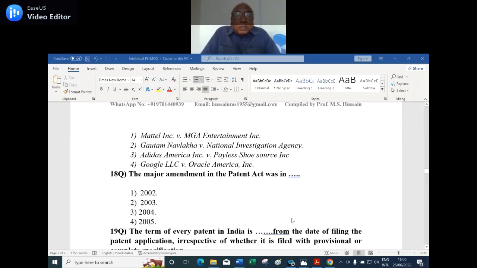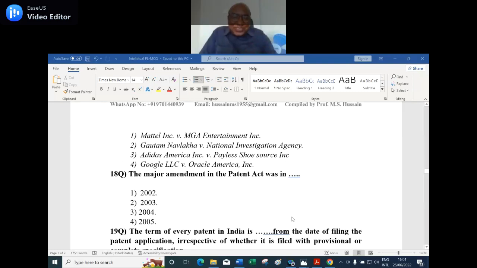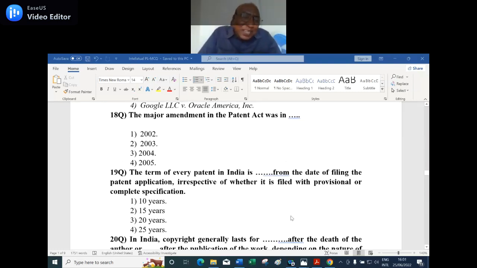So the 18th question is, the major amendment in the Patent Act was in dash. In which year was the major amendment made to the Patent Act? 2005, sir. I already discussed there also because amendment 2005. Okay. 19th question. The term of every patent in India is dash from the date of filing the patent application, irrespective of whether it is filed with the provisional or complete specification. 10 years, 15 years, third option 20 years, fourth option 25 years. Number 3, 20 years.